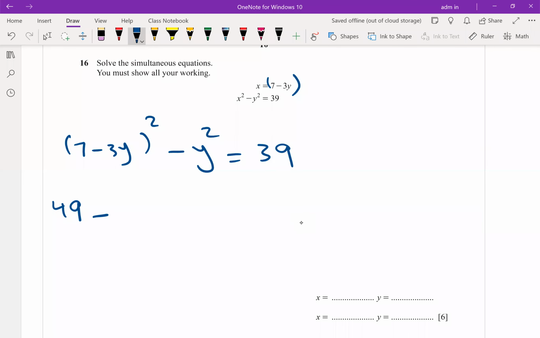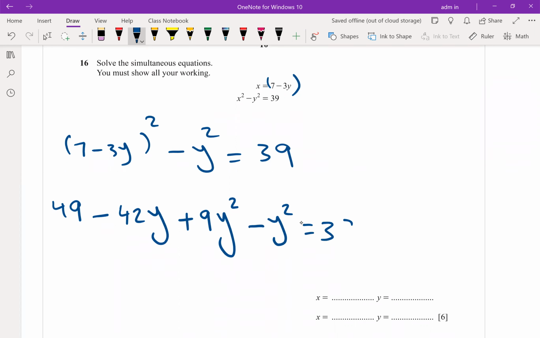49. First by second by 2 will be 42y plus 9y squared. If you expand the bracket, all is squared, by using the identity: the first squared, the second squared, first by second by 2. Then minus y squared equal to 39. Clear?